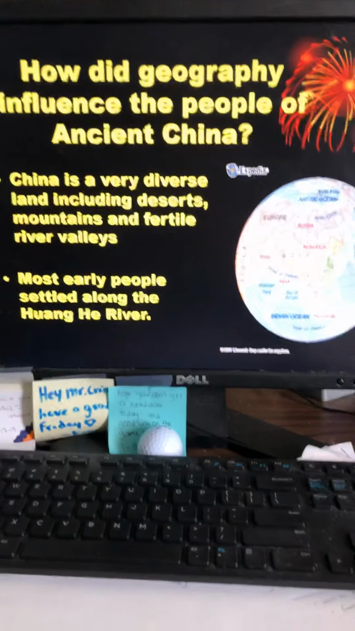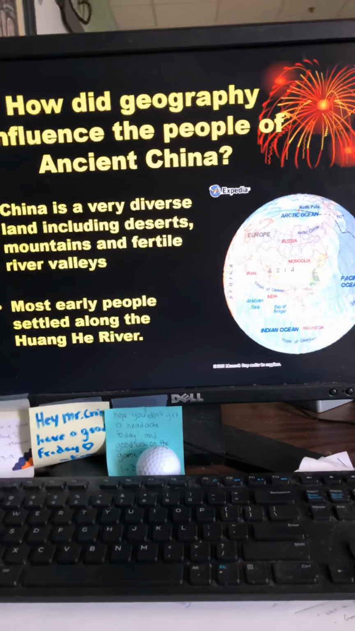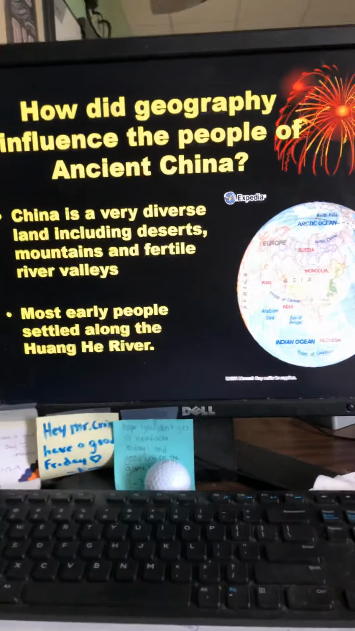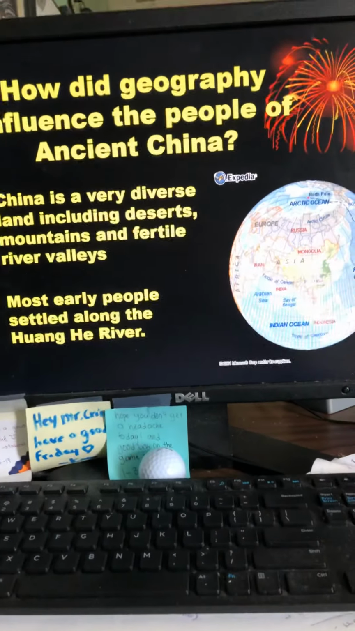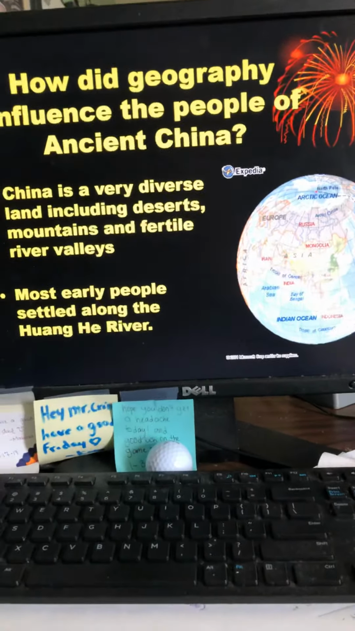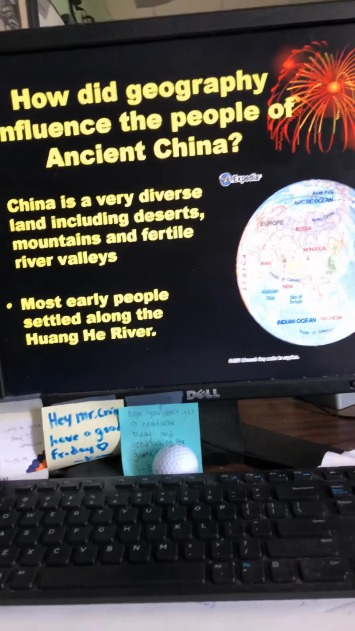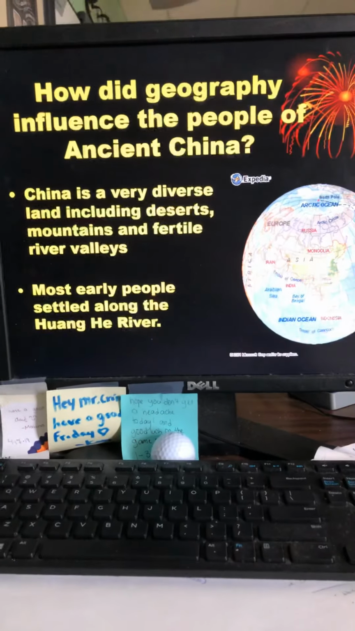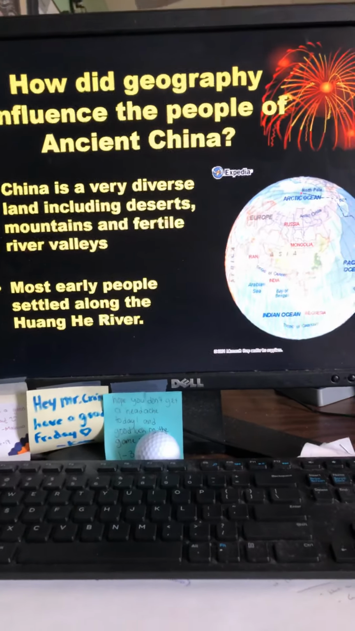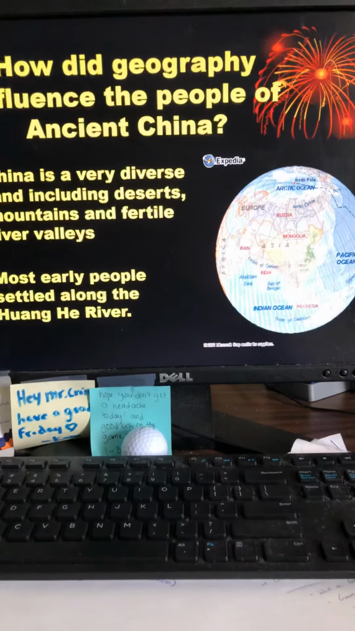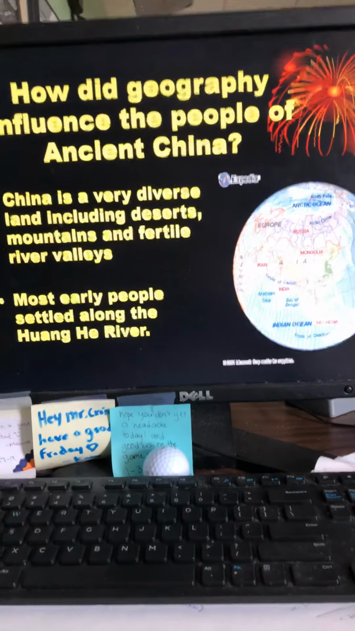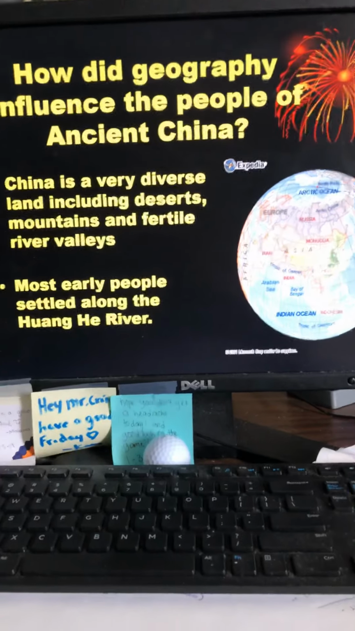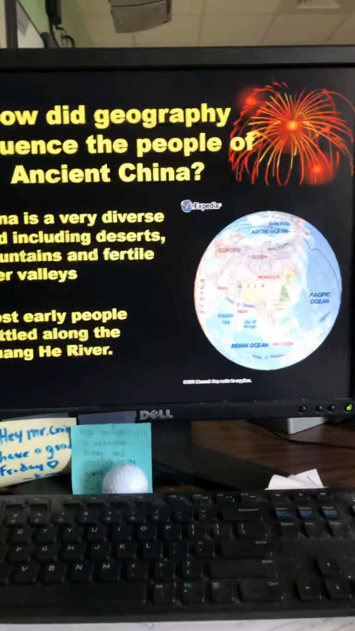Okay, it says most early people settled along the Huanghe River. That is going to be one of the two major rivers in China, along with the Yangtze River. And the Huanghe River is going to be where most early people settle. The reason that they're going to settle there is because they need that water source in order to be able to survive. They need that water source for its natural resources. They need that water source to be able to grow their crops, to be able to have water to drink, to be able to have water for food. This river is going to be one of the main reasons that the Chinese civilization is going to be able to take off. All right, that is the first part of the notes.